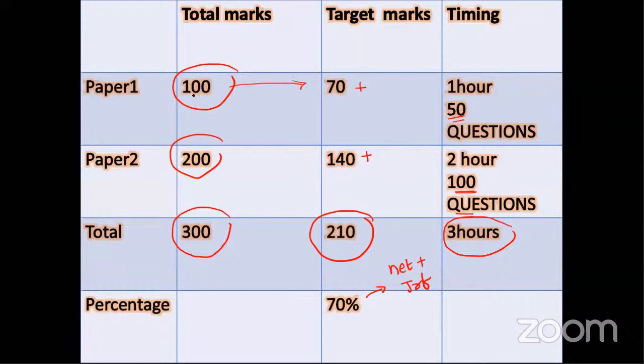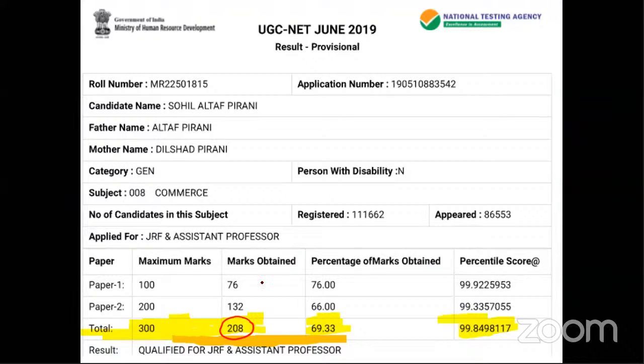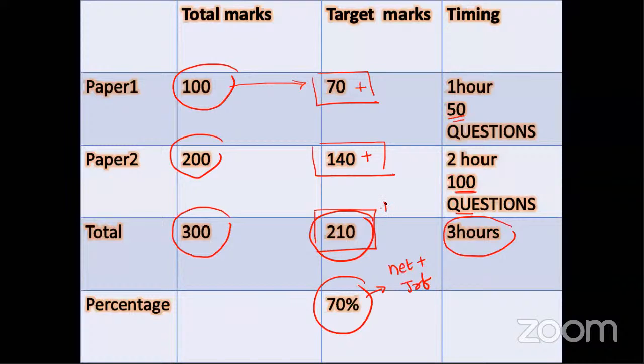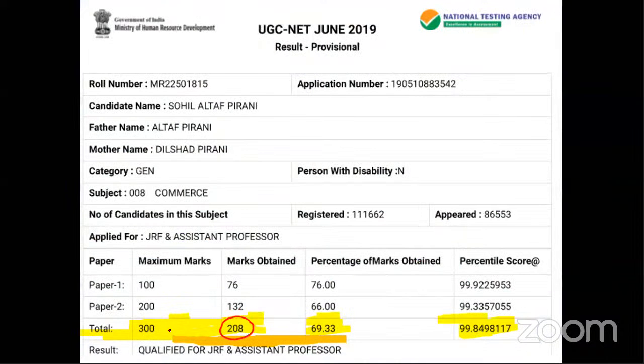This is your target. Out of 100 marks, you have to achieve 70 plus in paper 1. Out of 200, we have to achieve 140 plus in paper 2. So total, we have to achieve 210 out of 300. So easily you will qualify for net as well as JRF. You will get 70%. Now, see, this is my result. I qualified for net JRF, and this was my target. I approximately achieved my target. I got 208 out of 300. In paper 1, I got 99.93 percentile, and in paper 2, I got 99.85 percentile.